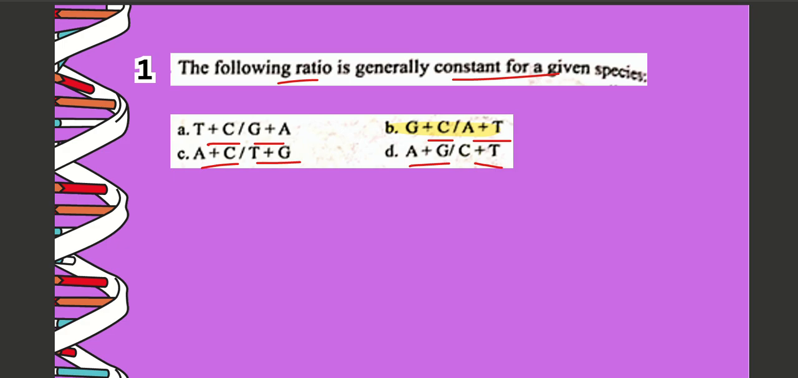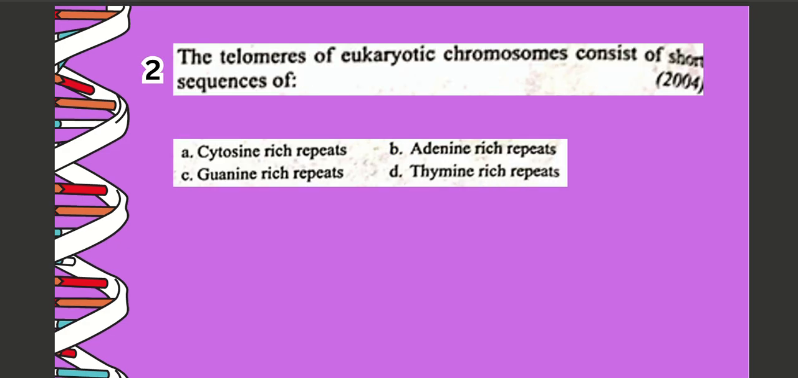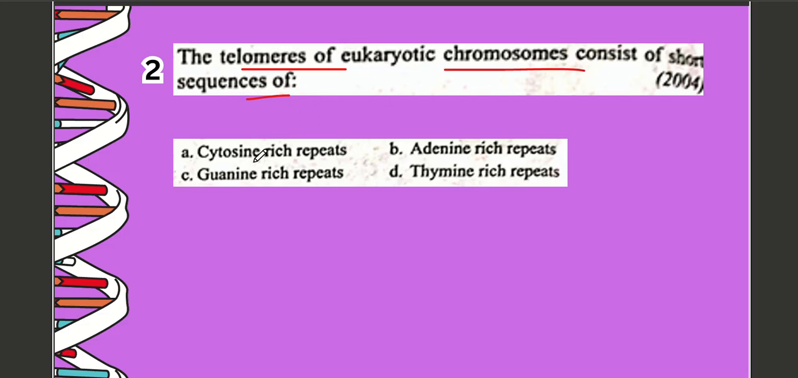Next question. Question number 2. The telomeres of eukaryotic chromosomes consist of short sequence of A, cytosine-rich repeats, B, adenine-rich repeats, C, guanine-rich repeats, D, thymine-rich repeats. The correct option is option number C, which is guanine-rich repeats.